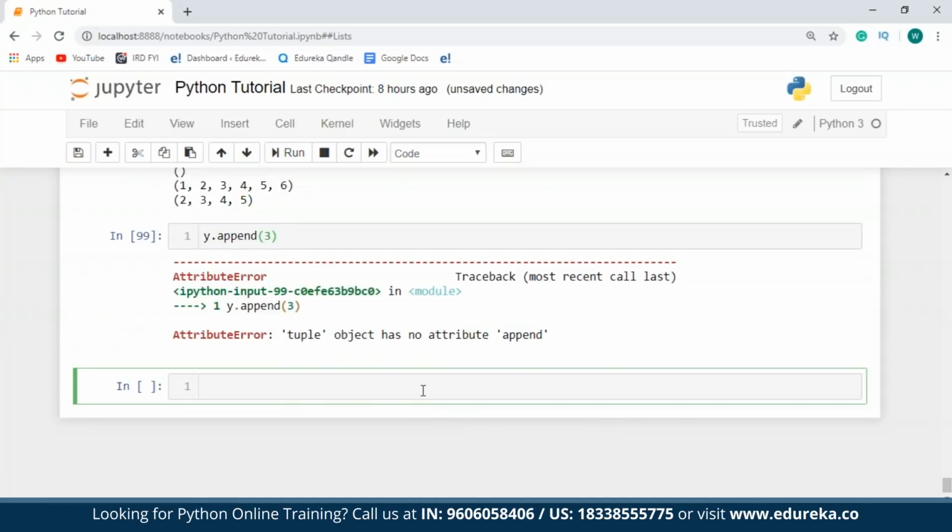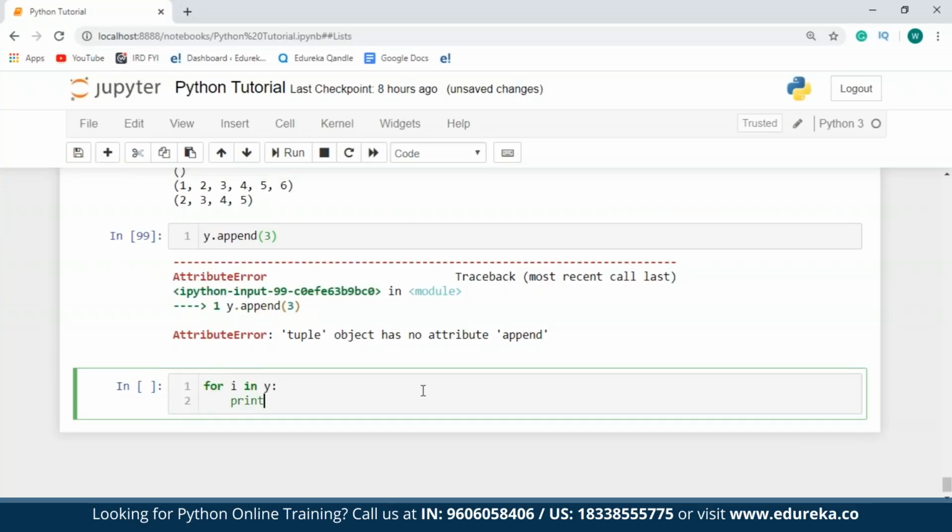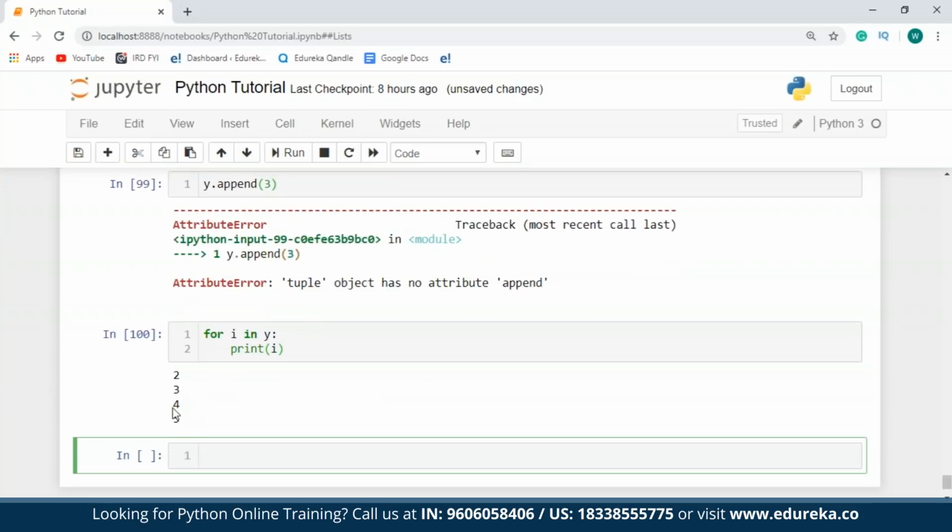In case you want to access the elements of a tuple, all you have to do is make use of a for loop. So I'll say for i in y, print i. So as you can see, all the elements of the tuple have been retrieved. One more thing I want you guys to note over here is that in case you want to add on some elements, you can make use of the plus operator.